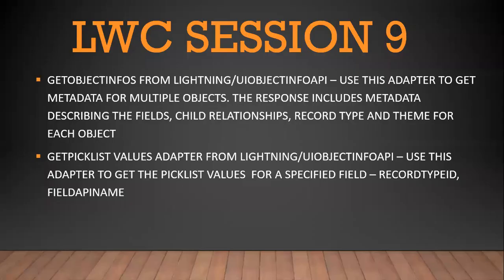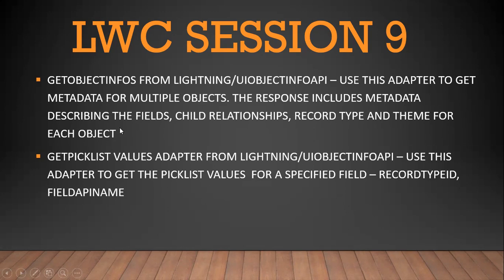In this session, we are going to study getObjectInfos from the Lightning UI Object Info API. In the last session, we studied getObjectInfo. In this session, we are going to study getObjectInfos and use this adapter to get the metadata for multiple objects. In the earlier one, getObjectInfo, we got the metadata of only one object. Using this, we can get the metadata for two objects. The response includes metadata describing the fields, child relationships, record type, and the theme for each object.